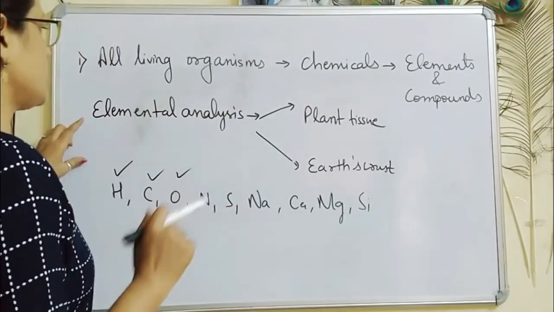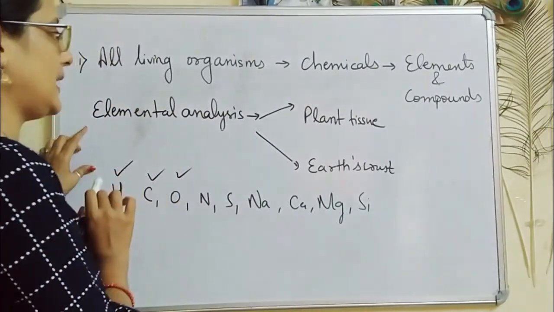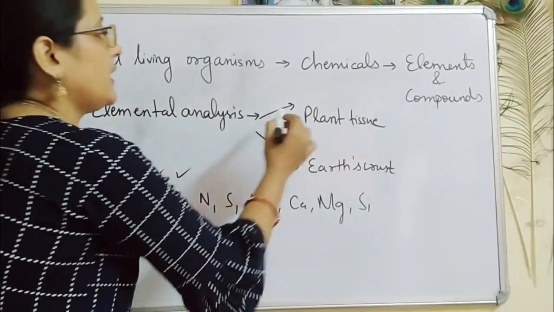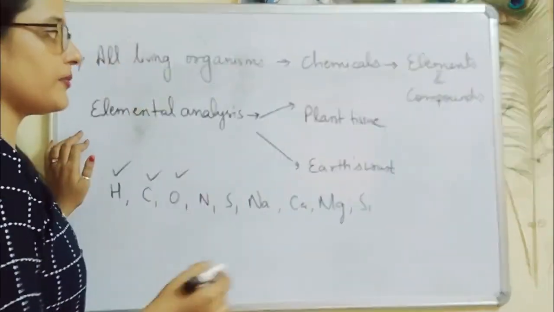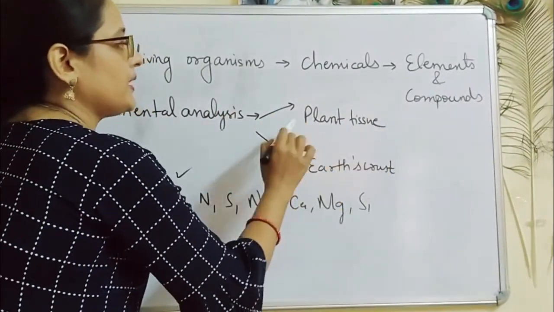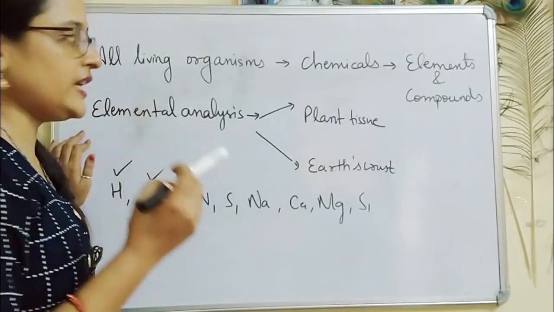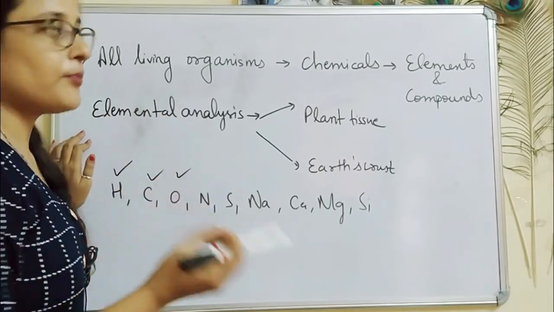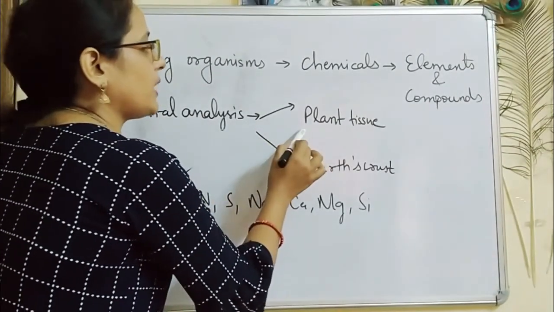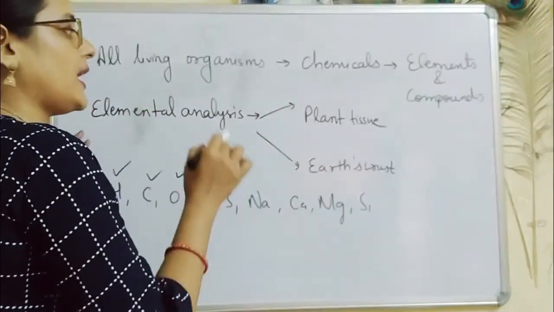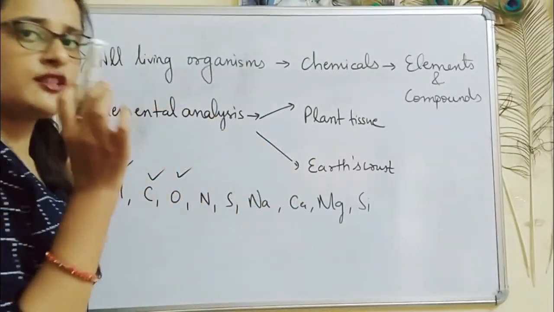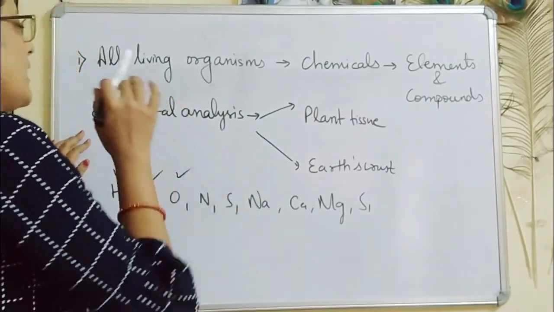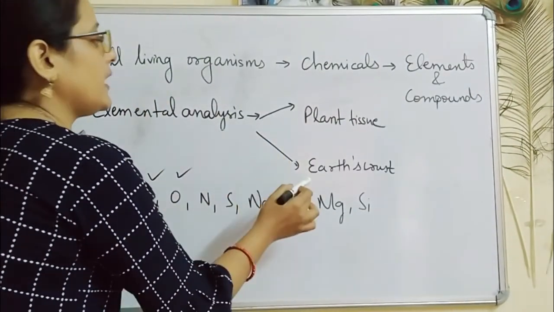To answer these questions, we have to perform an elemental analysis. That is, we will analyze what types of elements are present in a living system and in a non-living system. In a living system, the example can be a plant tissue, that is a piece of leaf, or we can also take animal tissue, a piece of liver, or we can also take bacteria. So we can analyze the types of chemicals present in a living system as well as the types of chemicals present in a piece of earth's crust. That is, we can take soil and analyze the types of elements present in the earth's crust.